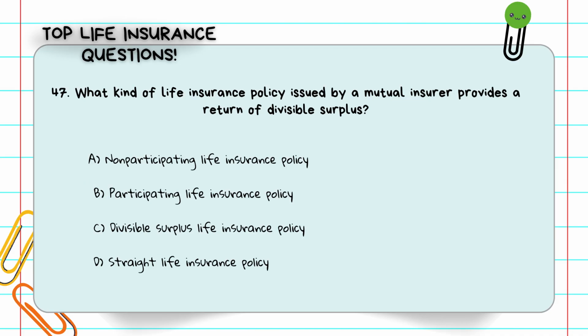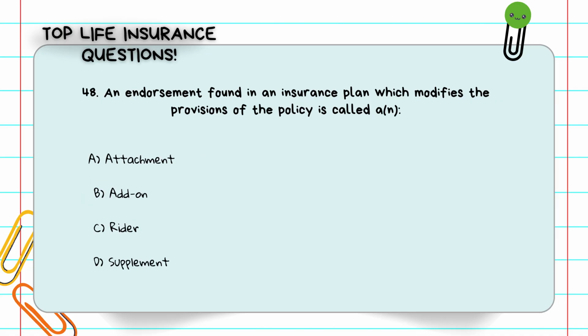Question number 47. What kind of life insurance policy issued by a mutual insurer provides a return of divisible surplus? A, non-participating life insurance policy. B, participating life insurance policy. C, divisible surplus life insurance policy. D, straight life insurance policy. Policies from mutual companies that pay dividends are called participating policies. The answer is B, participating life insurance policy.